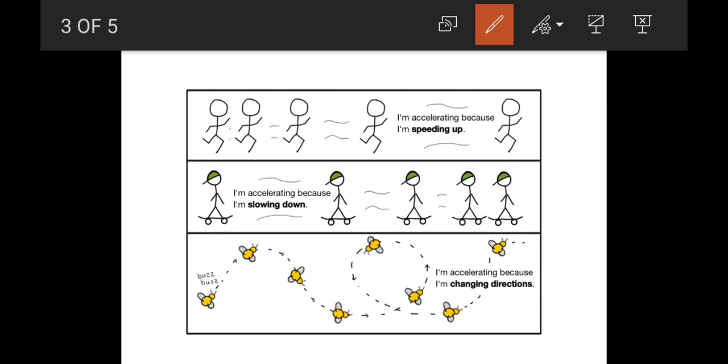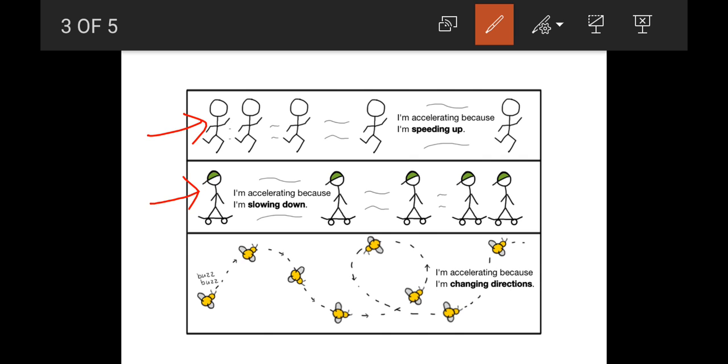You can understand this better by these three diagrams. You can see here a boy, he is speeding up, he is changing his velocity. That means he is accelerating. Similarly in the second one, the boy is slowing down, he is decreasing his velocity. Here also this boy is accelerating. So when I say accelerating, it may be speeding up or slowing down. That means either you are increasing your velocity or you are decreasing your velocity.